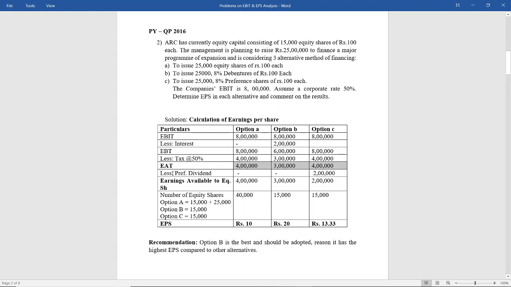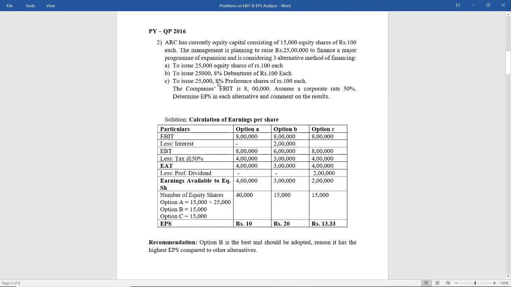Next you got to deduct the preference dividend. Now preference dividend is to be deducted only when there is an issue of preference shares. So let us see in option A whether there is an issue of preference shares. No. Option B whether preference shares are issued. No. Option C there is an issue of preference shares. Okay. So obviously we have to pay preference dividend.